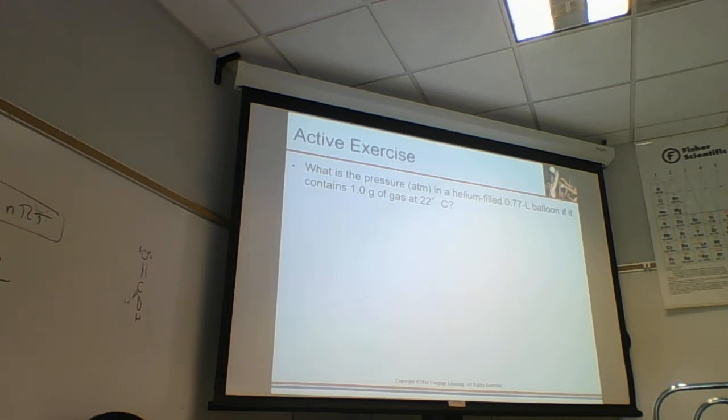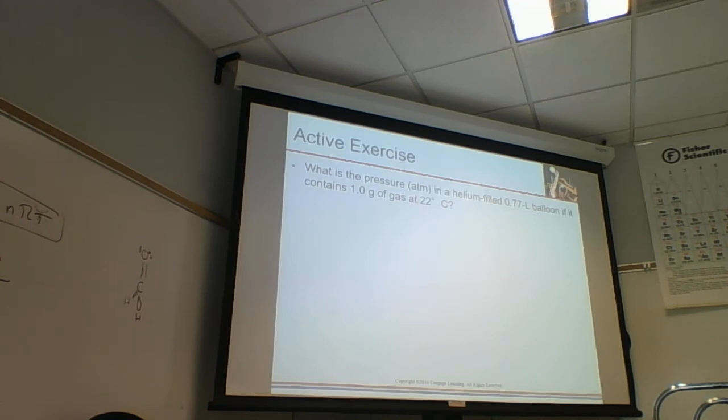And so here we're going to have helium. We have 1.0 grams of gas. The temperature is 22 degrees C, and the volume is 0.77 liters. We'll put it in here, but we don't know what the pressure is, so the pressure is unknown. The amount is known in grams, so we go from 1.0 grams of helium and convert that to moles.